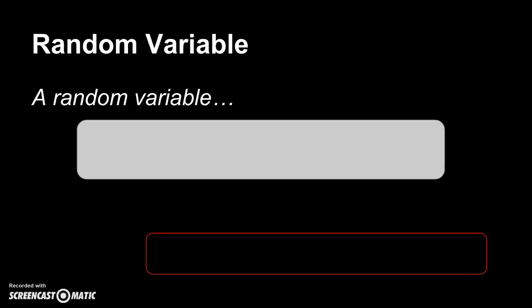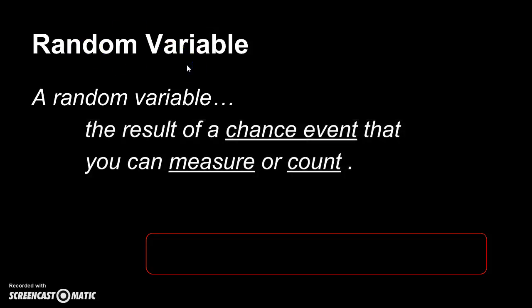Alright, so random variable. We came across variables many times already, and the alphabets that we use for a variable most of the time are X or Y. Now, a random variable is the result of a chance event that you can measure or count.